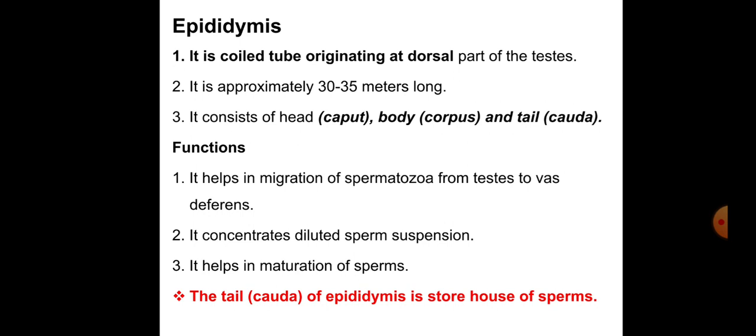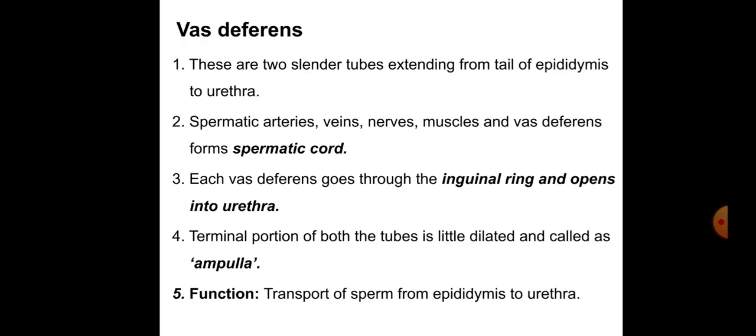What are the functions of the epididymis? It helps in migration of spermatozoa from the testis to the vas deferens. It concentrates the diluted sperm suspension. Sperm is the male gamete present in the bull. It helps in maturation of sperms. The tail of the epididymis is the storehouse of sperms.